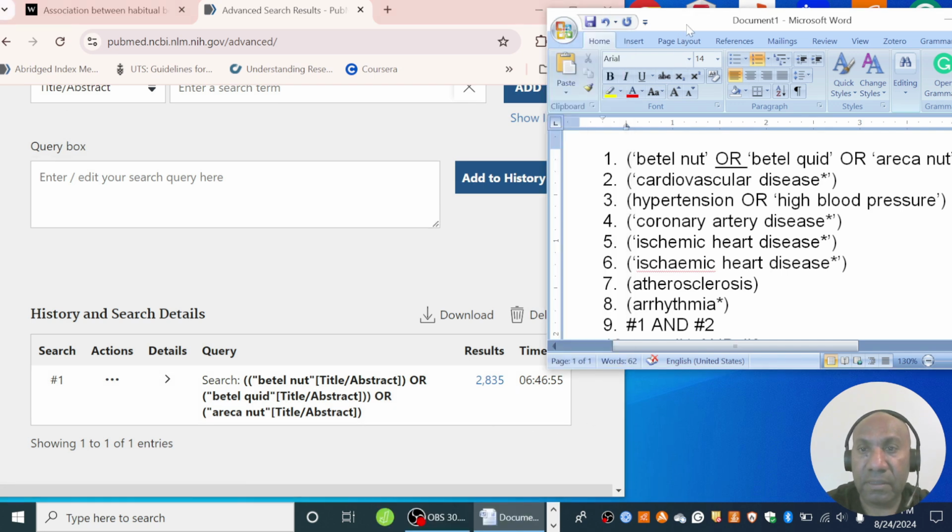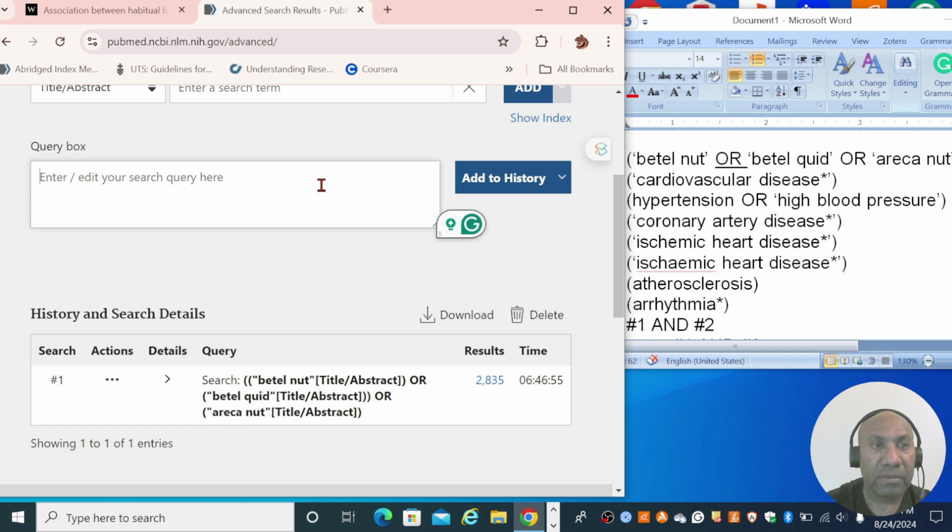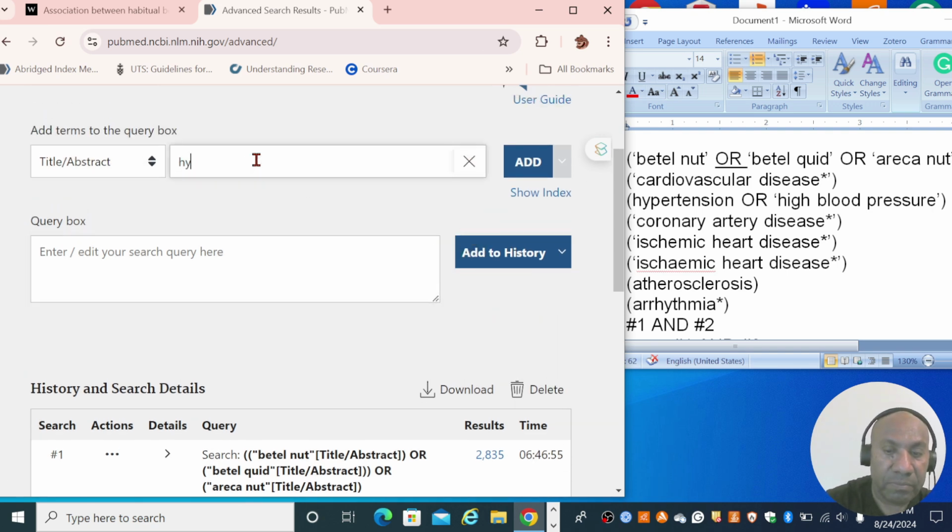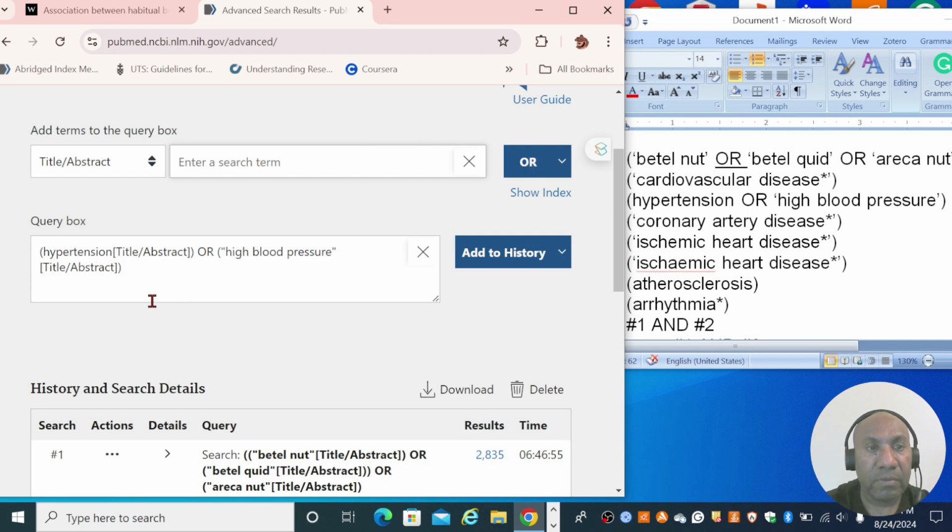Okay, next keyword is hypertension or blood pressure. So hypertension, and I use the Boolean operator OR, high blood pressure.